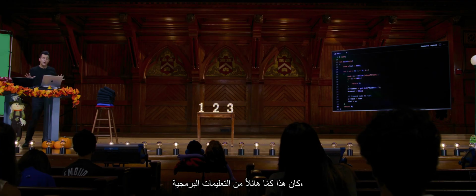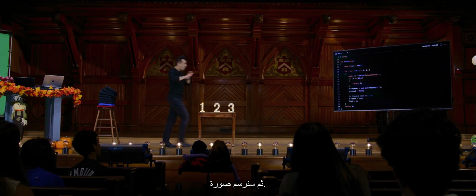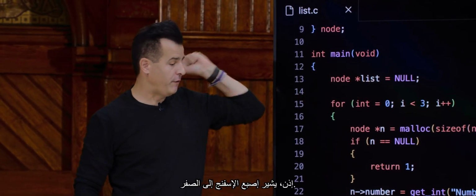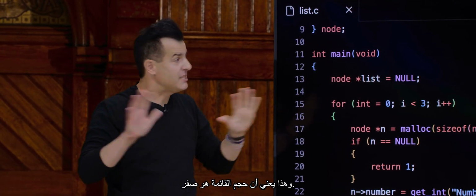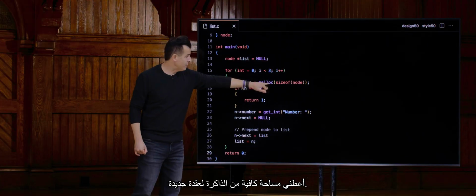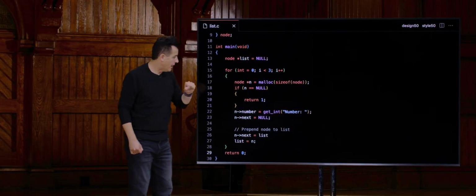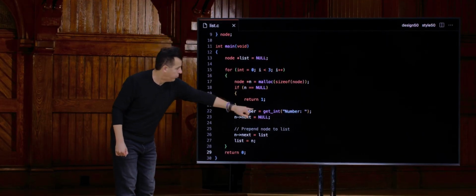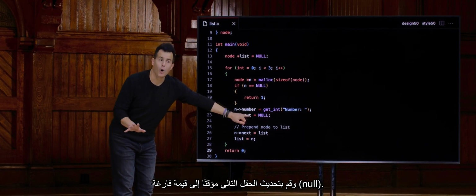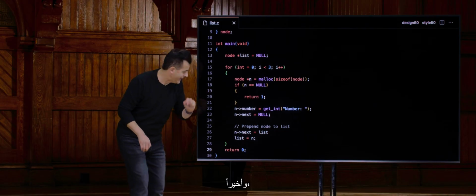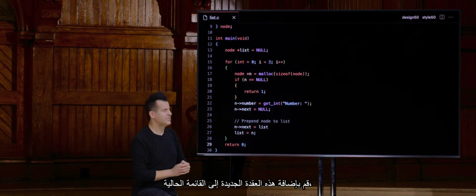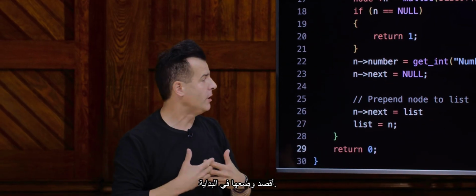OK, this was a huge amount of code, but let me give a quick recap, then we'll paint a picture. Here is my list initially. So the foam finger is pointing to null, which means the list is of size 0. There's nothing there. Then I ask the computer to do this 3 times. Give me enough memory for a new node. Then, after checking that it's not null, put the user's favorite number in it and update the next field for the moment to null. Then lastly, go ahead and prepend this brand new node to the existing list. And by prepend, I mean put it at the front.